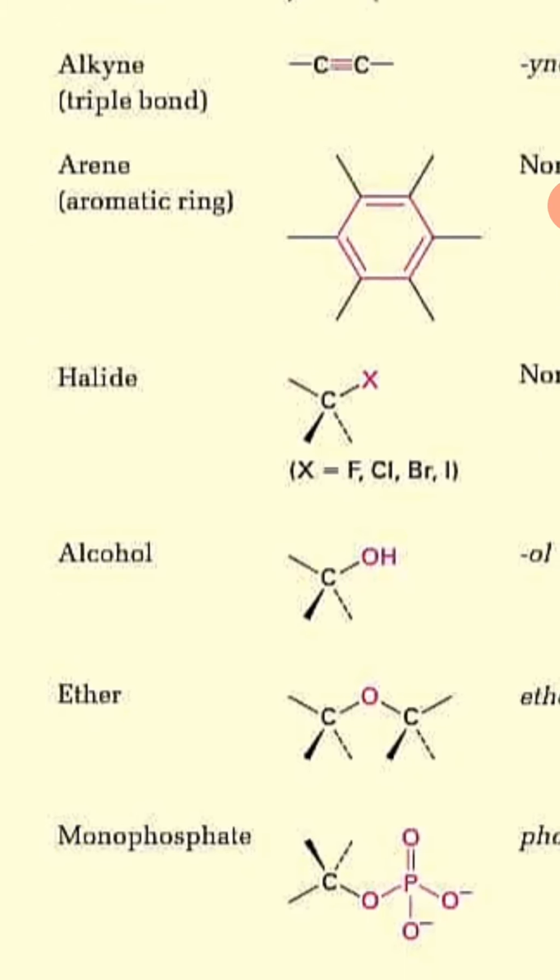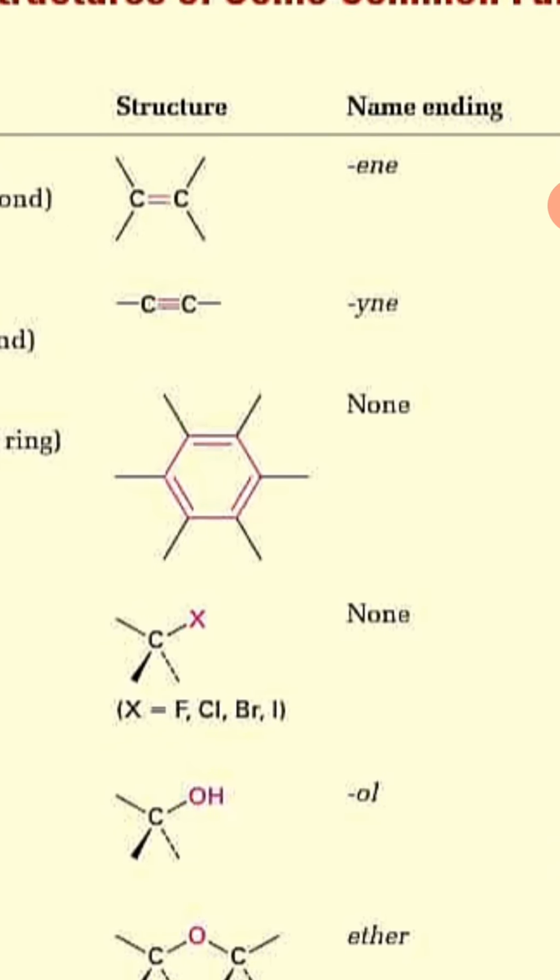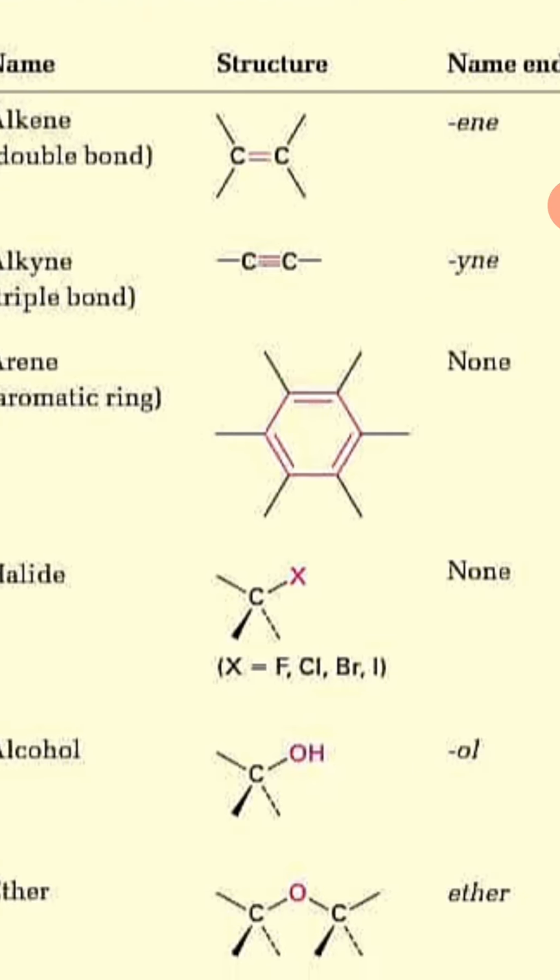The third class is arenes. The word arene I have discussed previously in the previous classification video. I told you about the aromatic chain and the aromatic compounds. That is very important. So arenes contain a benzene ring in their structure, and they do not have any particular name ending. You will see that they have different kinds of name endings.